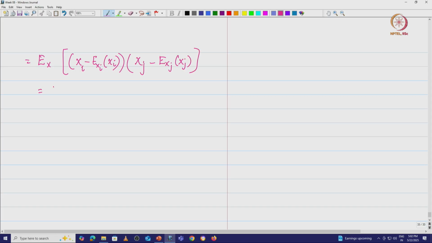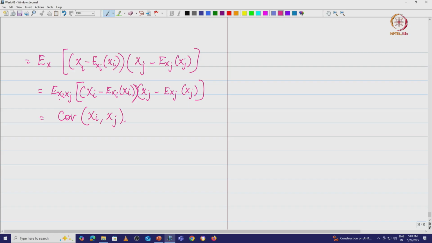So, I can write this as the expected value of (x_i − E[x_i]) into (x_j − E[x_j]) with the joint distribution function. This is the expected value of (x − x bar) into (y − y bar), which is nothing but my covariance of x_i, x_j. So, this is going to be covariance of x_i comma x_j. Therefore, what are we going to have?